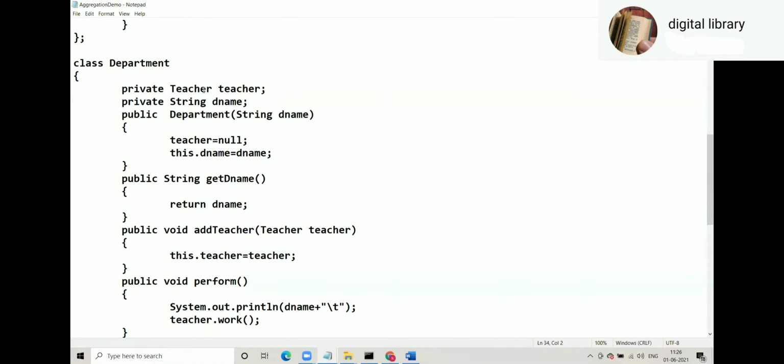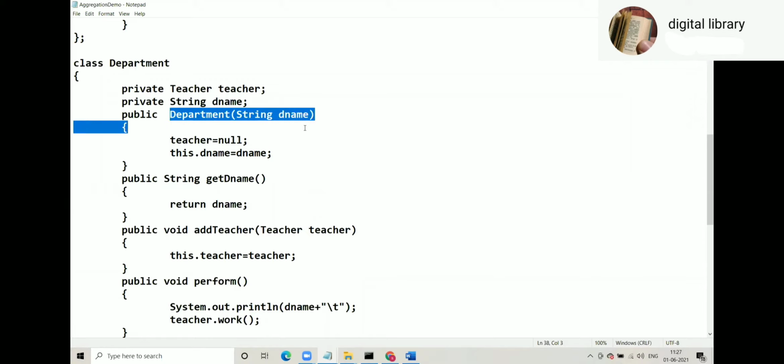See, department has teacher. Department is one class, teacher is another class. So inside department, when we have teacher, we can say department has teacher. So first of all, this is a has-a relationship. But within has-a, whether it is aggregation or composition, that we will get the answer at the end. Private String dname, that is department name. So the Department class has got two members, a Teacher reference and String dname.